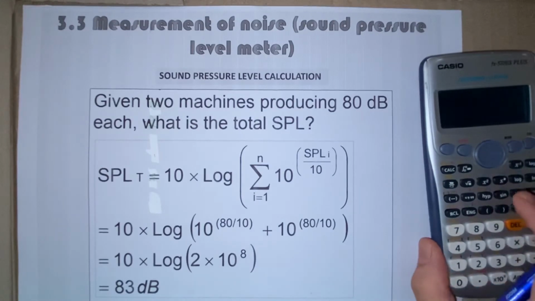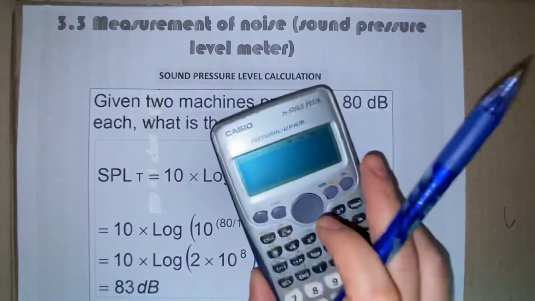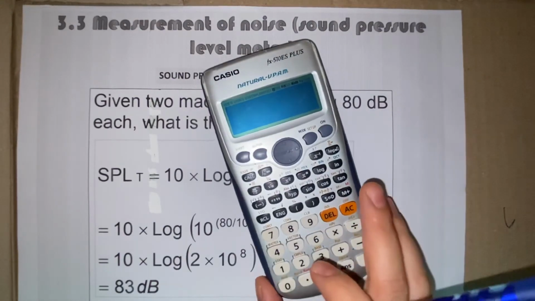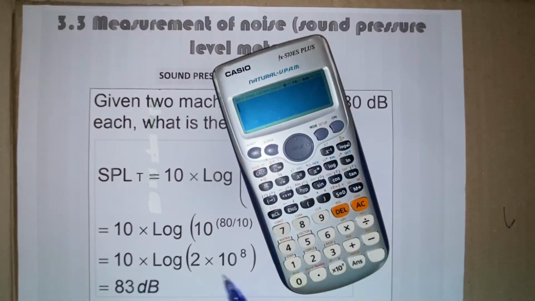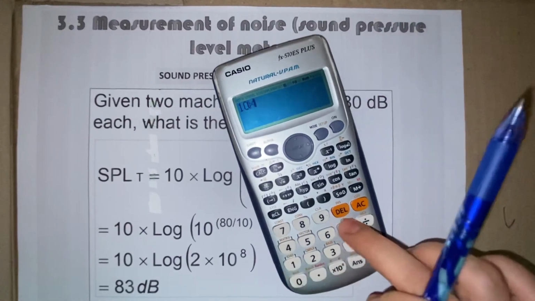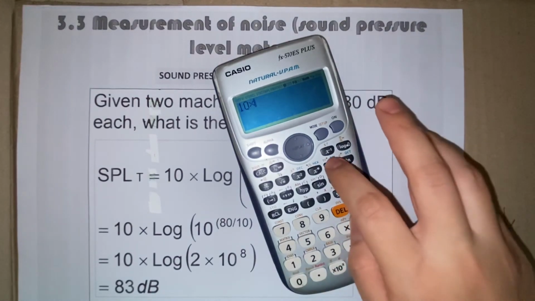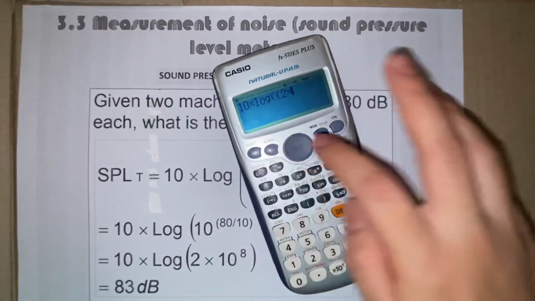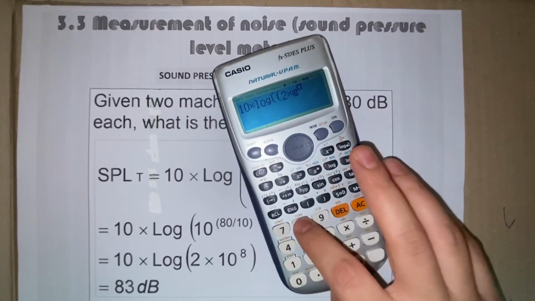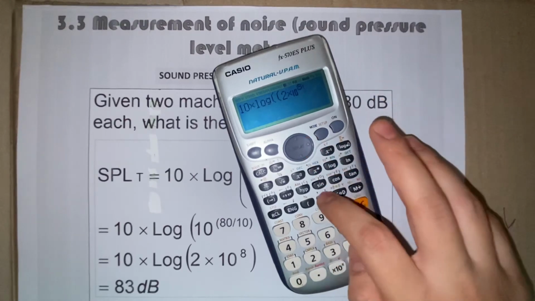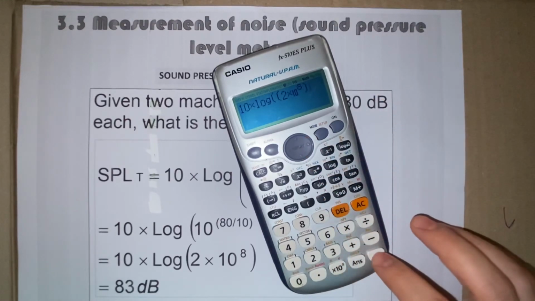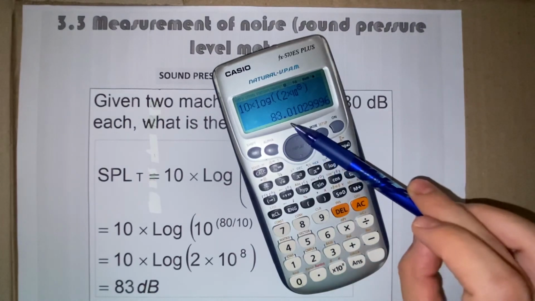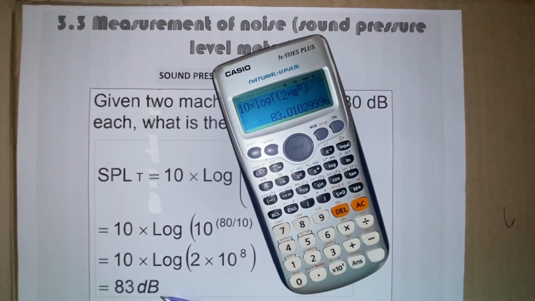Okay, we will use our calculator. For this part, 10 times log 2 times shift log to the power of 8. So the answer would be 83. So 83 decibels.